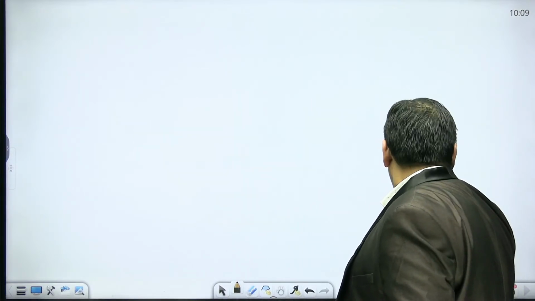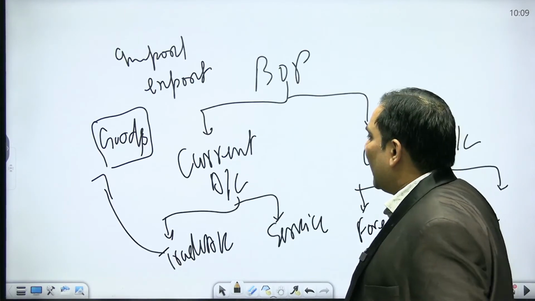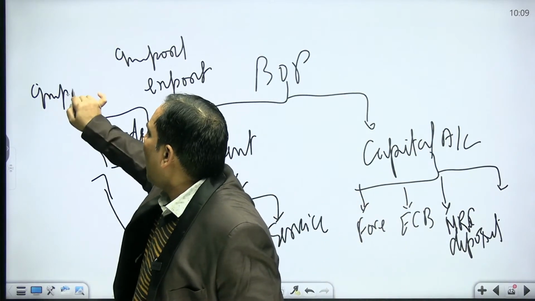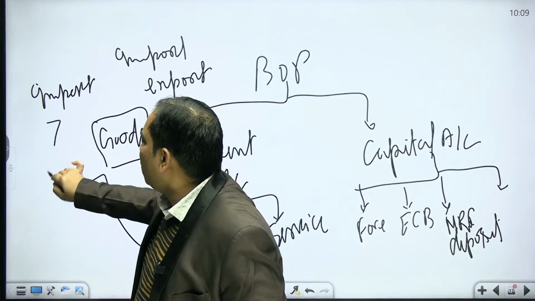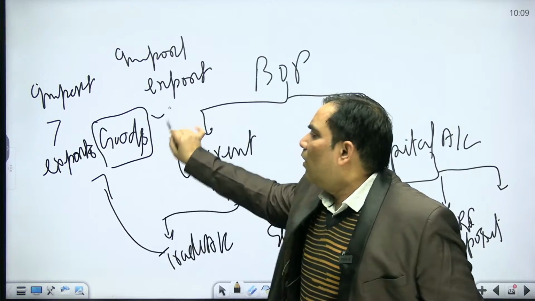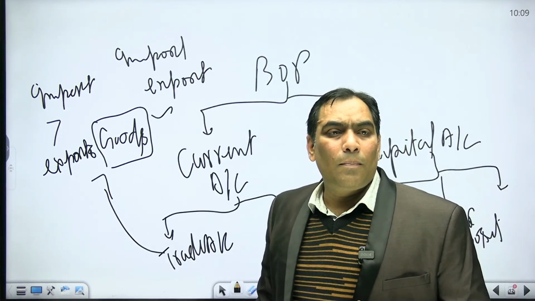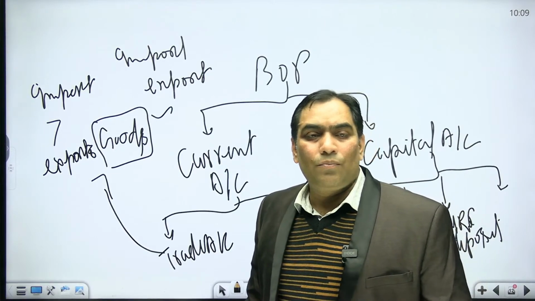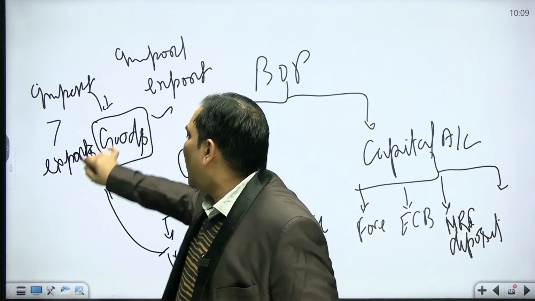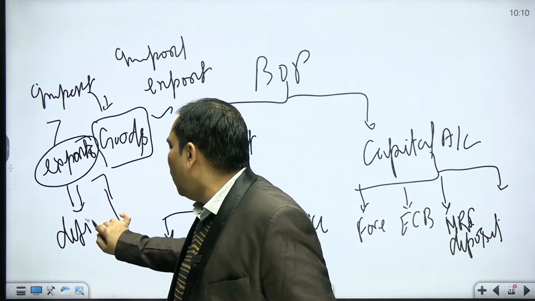Like in India, our imports are more than exports. We are importing more, especially goods. Our import of goods is more than export of goods, so we have a current account deficit.